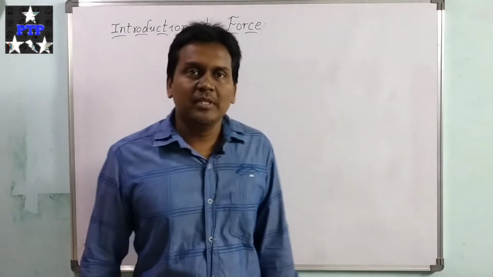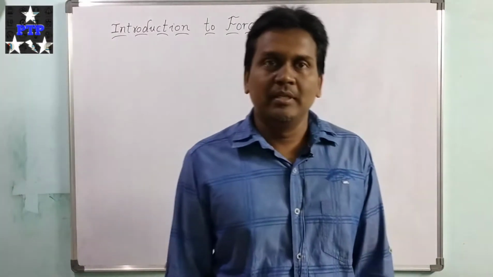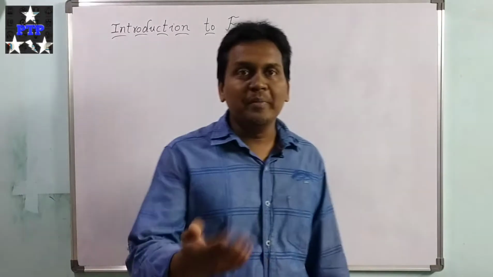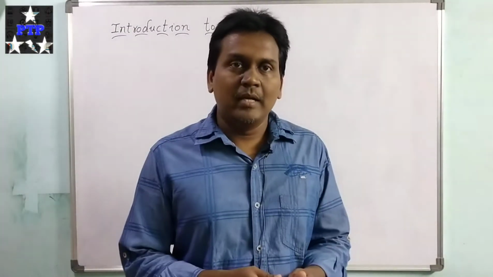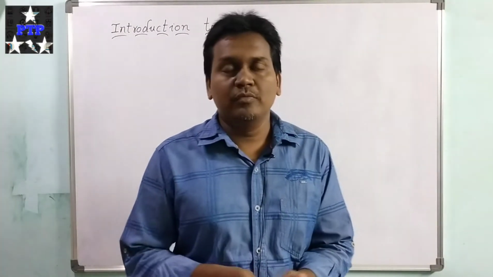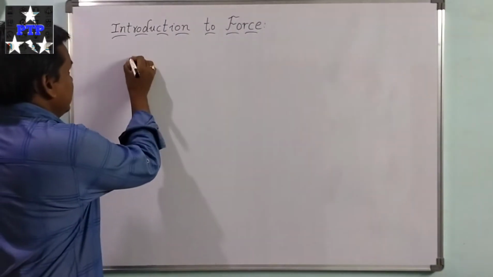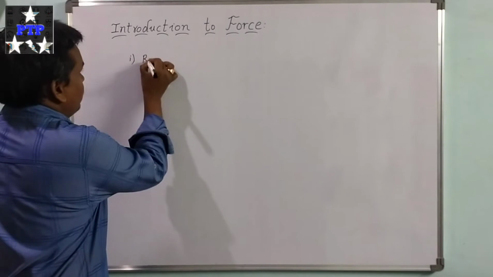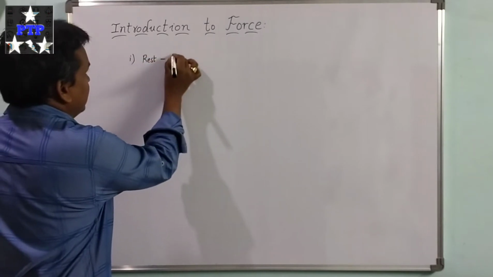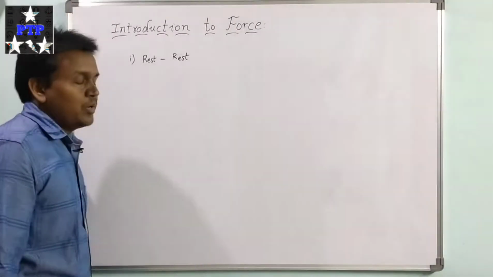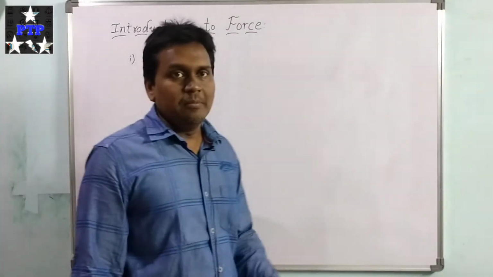And coming to the study of motion, in our daily life we may observe some things about the motion of objects. Consider first, a body which is at rest. Some bodies which are at rest will remain at rest.